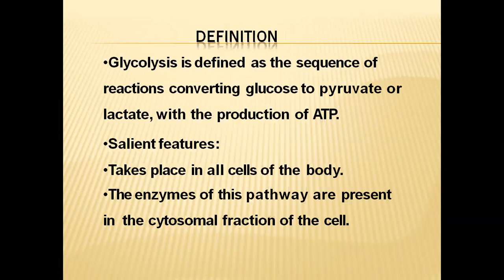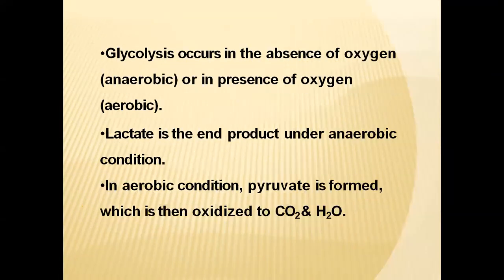Salient features of the glycolysis pathway: it takes place in all cells of the body. The enzymes of this pathway are present in the cytosolic fraction of the cell. So all the enzymes that are required for glycolysis are present in the cytoplasm. And glycolysis occurs in the absence of oxygen also.